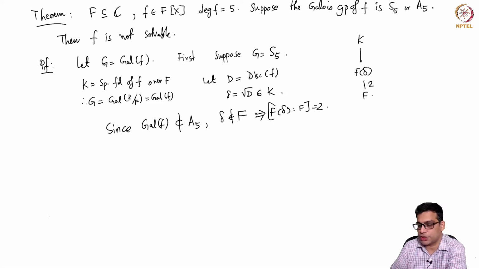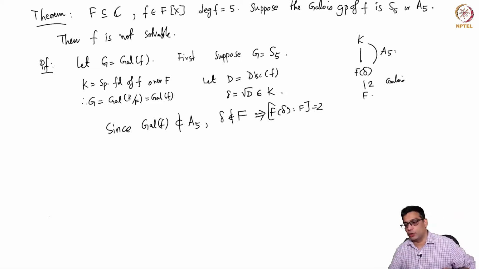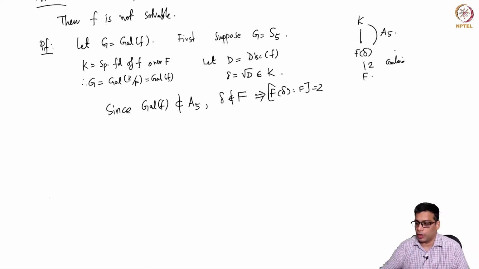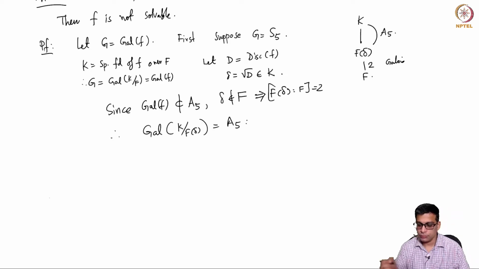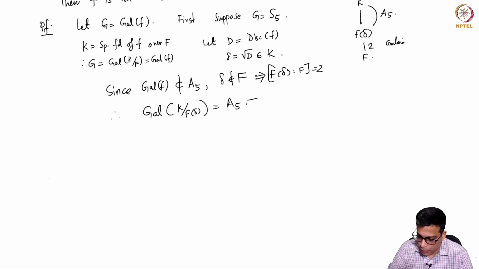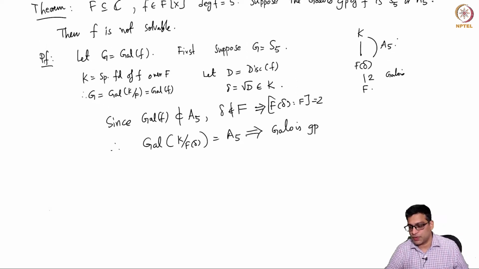It's either a degree 2 extension or a degree 1 extension. But if it's a degree 1 extension, delta will be in F, so that's not possible. So this is degree 2 and Galois, of course. That is the only group, if you think about this, of index 2 in S5, which is A5.